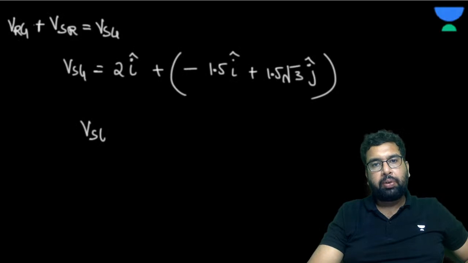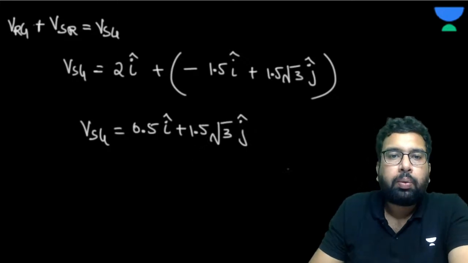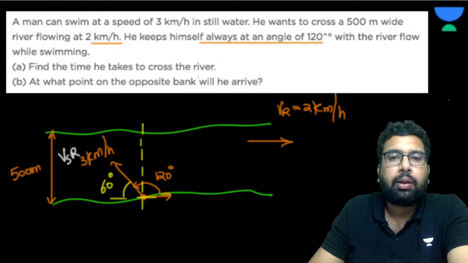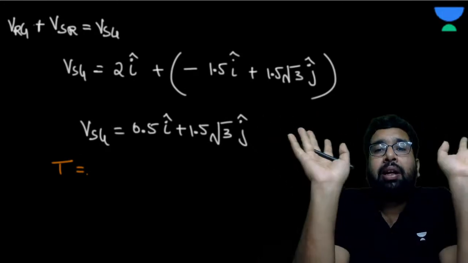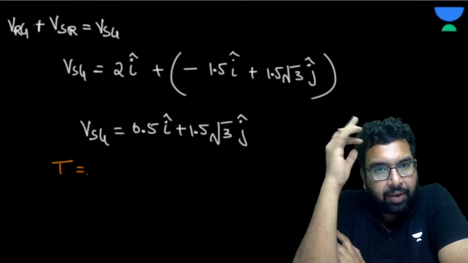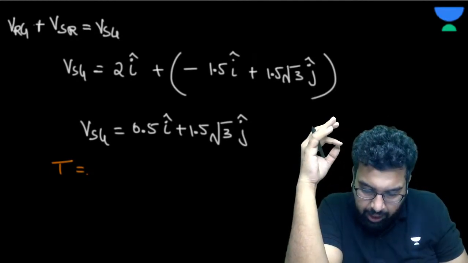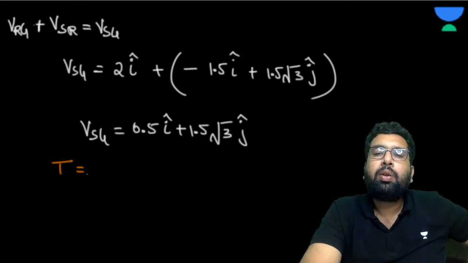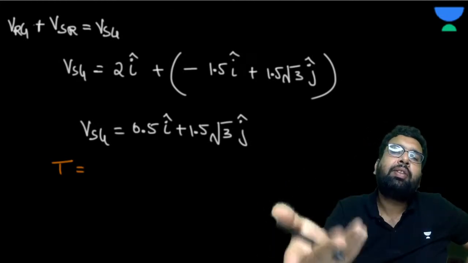Now the velocity of swimmer with respect to the ground is going to be 0.5 of I cap plus 1.5 root 3 of j cap. Now what is going to be the time he takes to cross the river? Simple. When you are calculating in two dimensions, always break in x and y. In projectile motion, what we did? We break in x and y. Have I done anything wrong? No, I have done everything correctly. So whenever you are seeing motion in two dimensions, motion in a plane, always break the motion in x and y. That is why we have learned the vector.